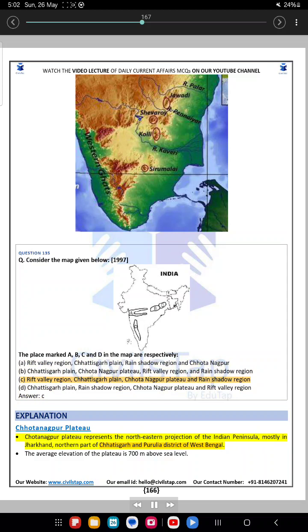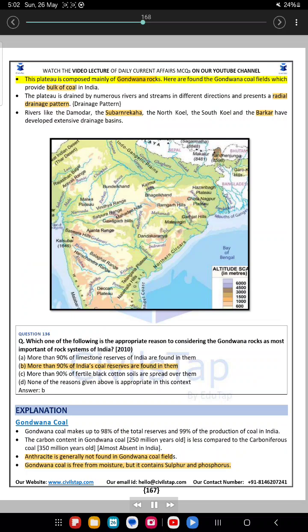The Chota Nagpur Plateau represents the northeastern projection of the Indian Peninsula, mostly in Jharkhand, the northern part of Chhattisgarh and Purulia district of West Bengal. The average elevation of the plateau is 700 meters above sea level. This plateau is composed mainly of Gondwana rocks. Here are found the Gondwana coal fields which provide the bulk of coal in India. The plateau is drained by numerous rivers and streams in different directions and presents a radial drainage pattern. Rivers like the Damodar, the Subarnarekha, the North Koyal, the South Koyal and the Barkar have developed extensive drainage basins.